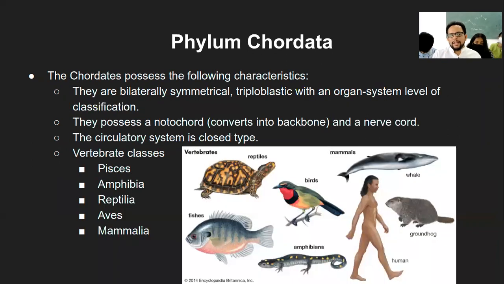Okay, then the last phylum, and also one of the most interesting to human beings, is the phylum Chordata. Now, the Chordata phylum is named after the presence of the notochord. The notochord is one of the structures present in the earlier stages of development of the animal.